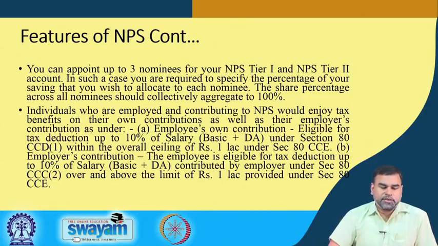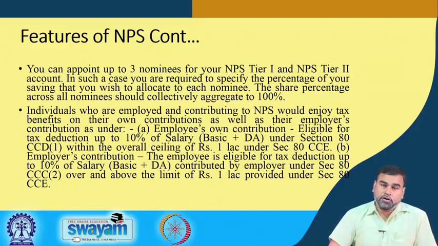Already I explained that individuals who are employed and contributing to NPS would enjoy the tax benefit on their own contributions as well as the employer's contributions, under section 80CCE. For the employer contribution, the employee is eligible for a tax deduction up to 10% of salary contributed by the employer under section 80CCE(2), over and above the limit of 1 lakh provided under section 80CCE.